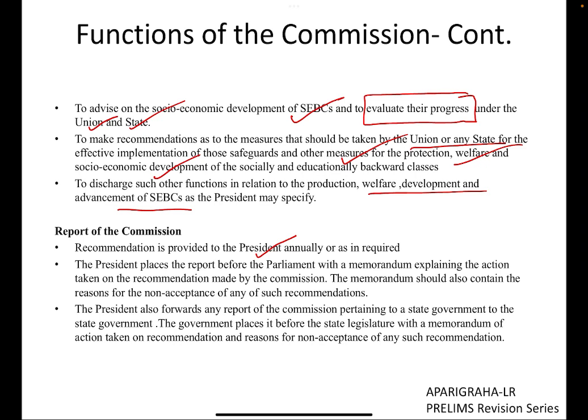And similar is the case if the President also forwards to the commission a report pertaining to a state government. Fine.